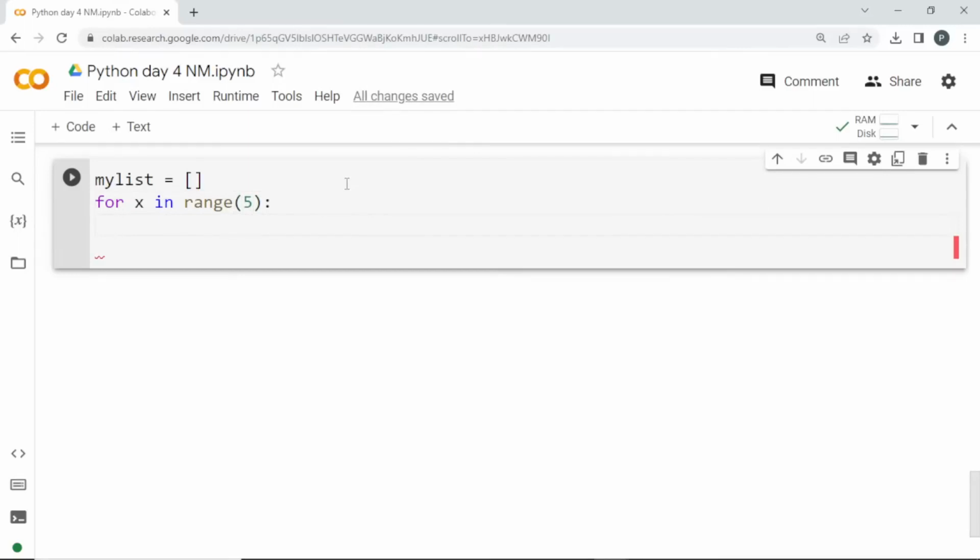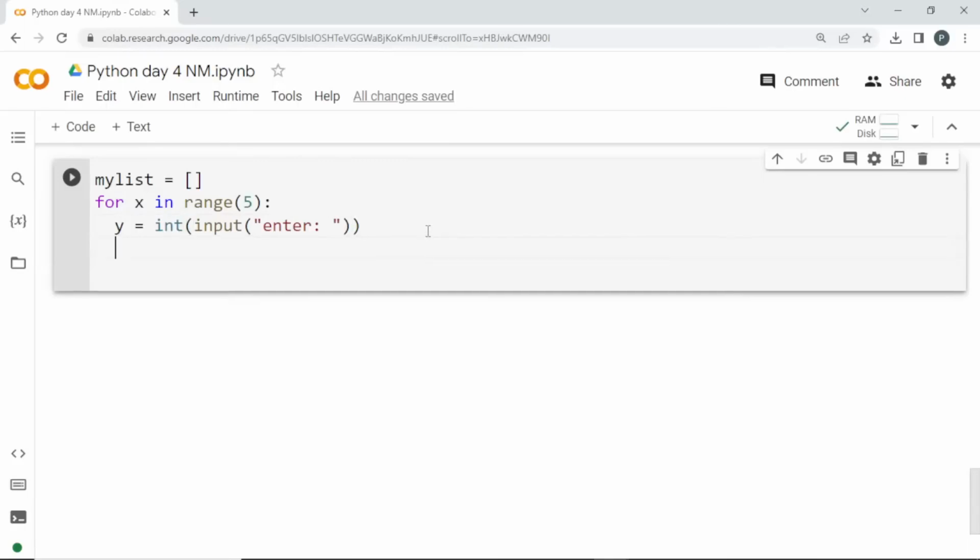Okay, we got 5 numbers. So x is equal to integer input, enter. Let me give a new variable, for example y, let x be there. We are not going to use x anywhere, but we are just using it to run. So this will run 5 times, right? If I enter 5, it will start from 0, so it will be 0, 1, 2, 3, 4. So the total count is 5, and 5 times it will ask the user input.